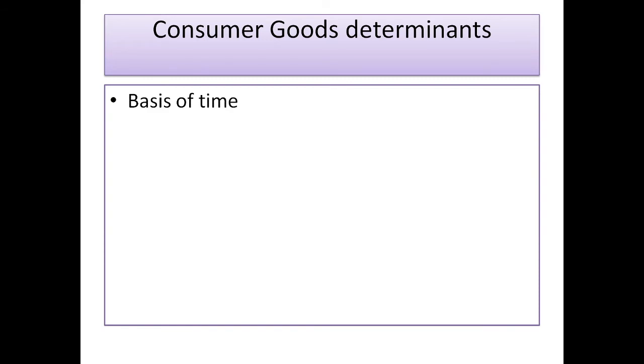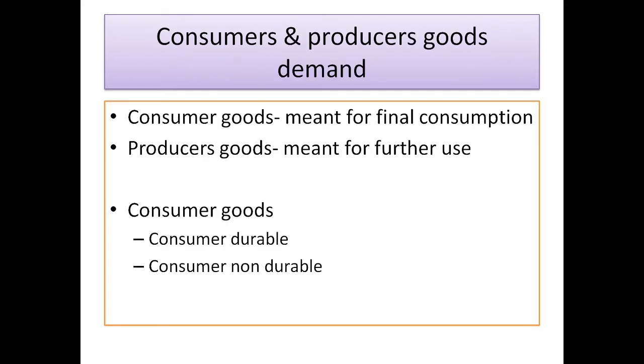Consumer durables are those goods which can be used again and again over a period of time. They have a long life. They can be used more than once and are durable.